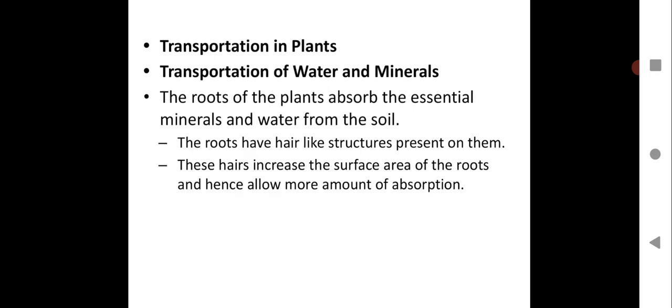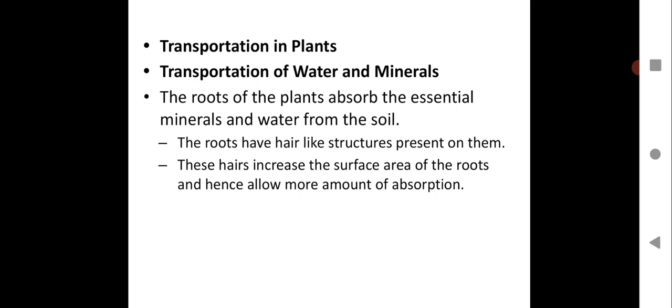Transportation in plants. Now we are going to see transportation in plants. We have learned about the transportation system in animals. We have seen in humans how blood vessels, arteries, veins, and the heart help in blood circulation, and how oxygen, water and nutrients are supplied to different parts of the human body. That all we have seen. Now it is time to see transportation in plants.